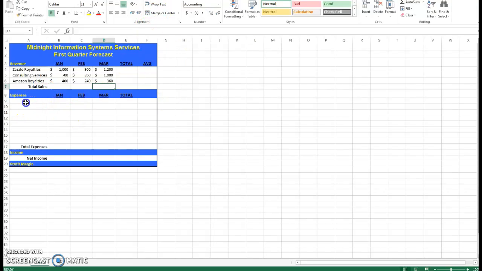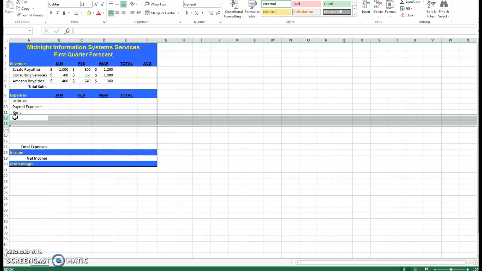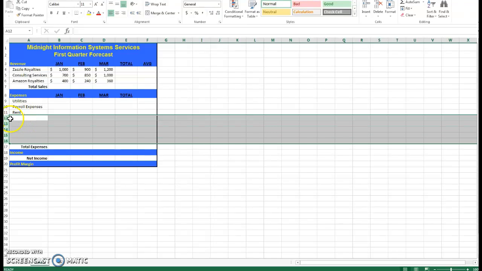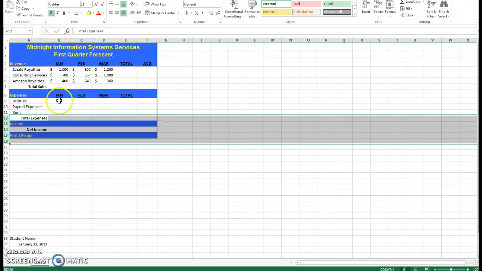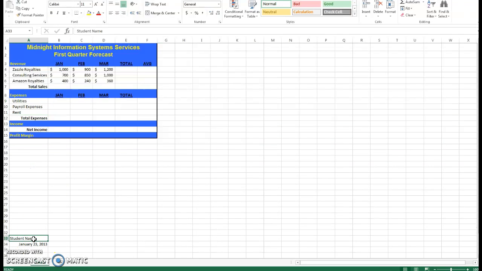Alright, now let's come up with some expenses as well. Naturally, in this case, we don't look like we're going to have inventory, so there's going to be no cost of goods sold. So let's just say utilities. Let's just say payroll expenses. And I don't know, we can come up with something else. Alright. Like I said, if you're doing just these 3, you can hit Shift and select all of them, right click, delete. Now, when you're going down here for student name, make sure you actually put in your name.